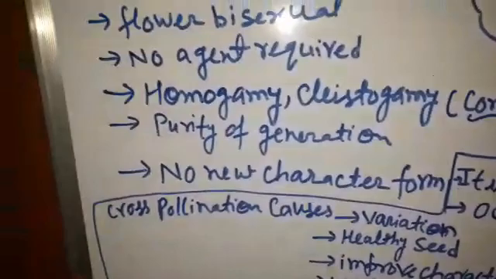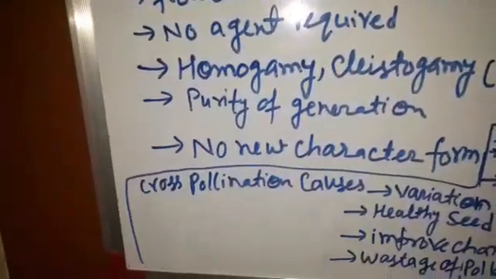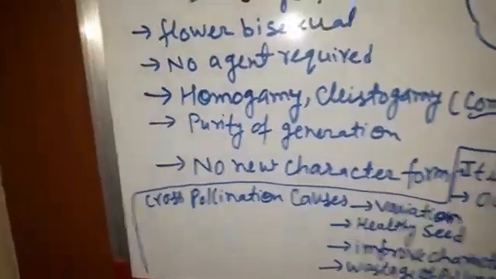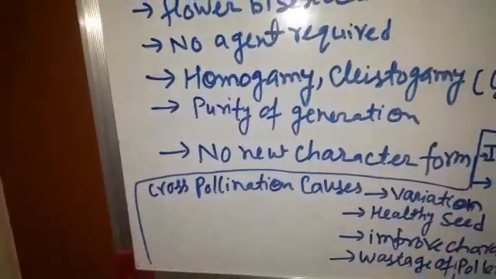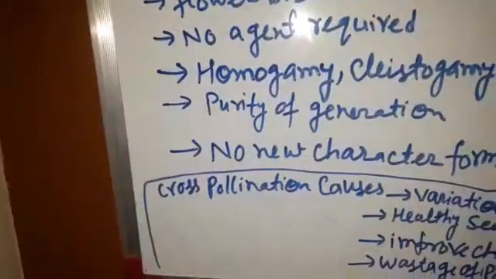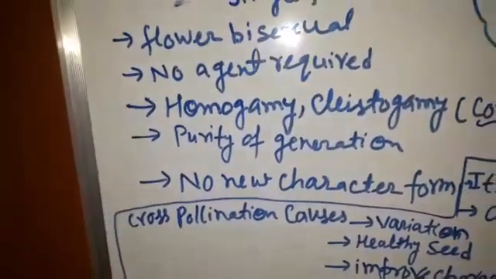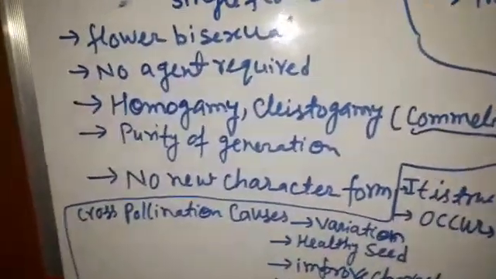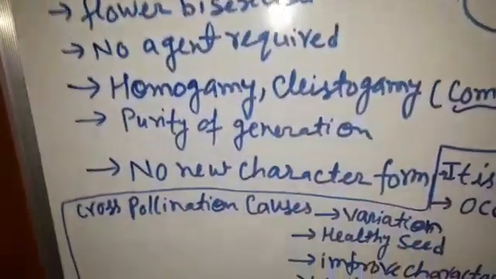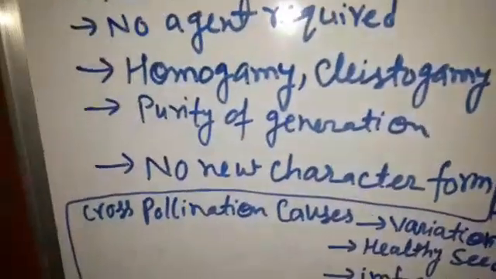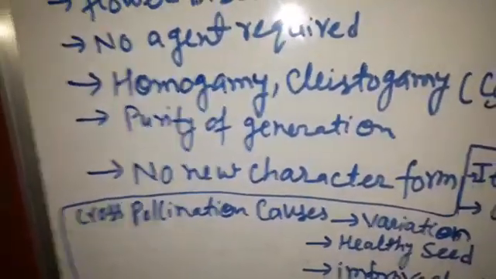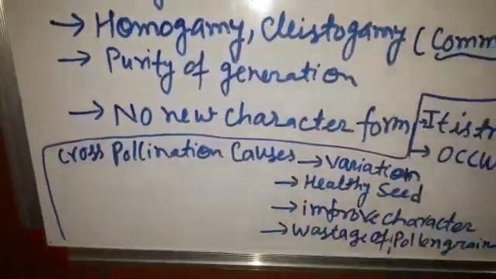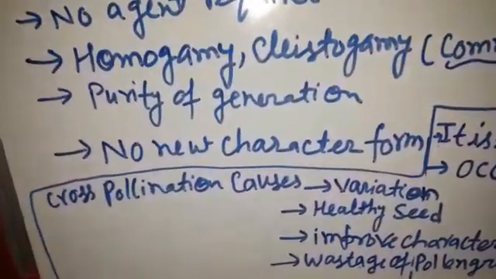So what is the importance of self pollination in nature? If somebody asks, the biggest importance is that it restores the genetic character or purity of generations. Meaning, if you want to restore the parental characters and do not want any change in the species, then we allow self pollination. So no new characters are formed in self pollination.